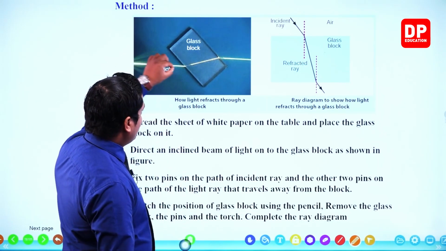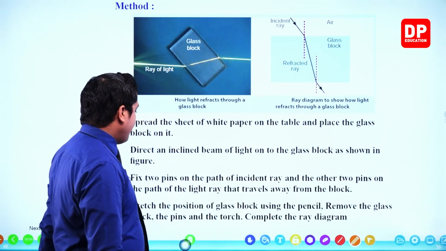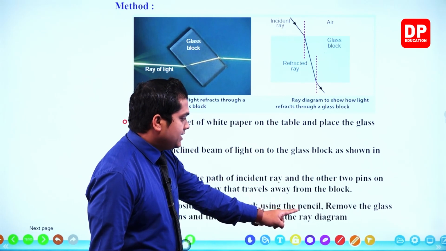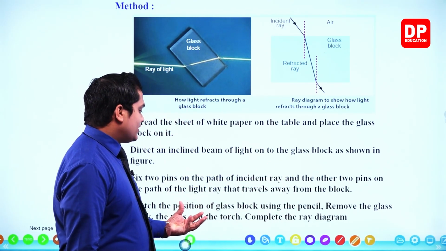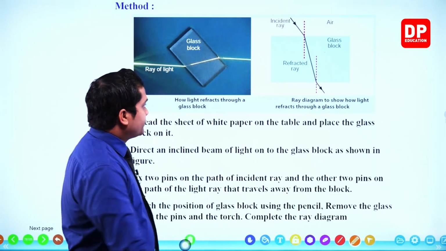You have to keep 2 pins over here, then 2 pins over there. Sketch the position of the glass block using the pencil. Remove the glass block, the pins and the torch. Complete the ray diagram.